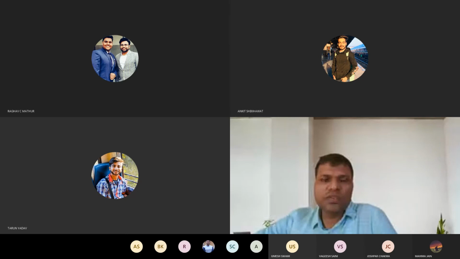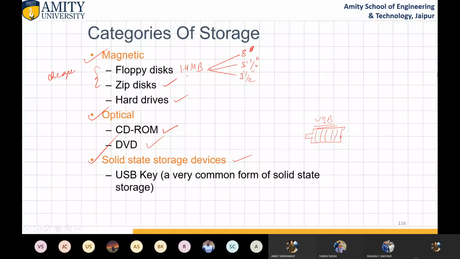So magnetic disks, these are the cheaper devices. Floppy disk and chip, and hard disk is also cheaper, but at that time it was very costly. For 500 kilobytes of data, it required $2,000. Nowadays it is very cheap, and even in 4,000 rupees you can purchase a 2 TB hard disk.